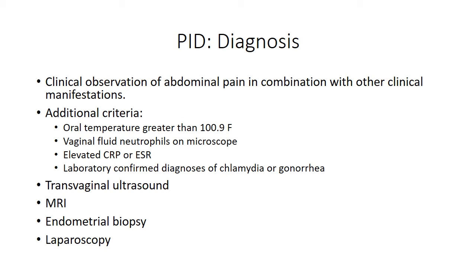Diagnosis is made through clinical observation of abdominal pain in combination with other clinical manifestations. Additional criteria include oral temperature greater than 100.9 degrees Fahrenheit, vaginal fluid neutrophils on microscope, elevated CRP or ESR, and laboratory confirmed diagnoses of chlamydia or gonorrhea. Additional tests can be made such as transvaginal ultrasound, MRI, endometrial biopsy, and laparoscopy.